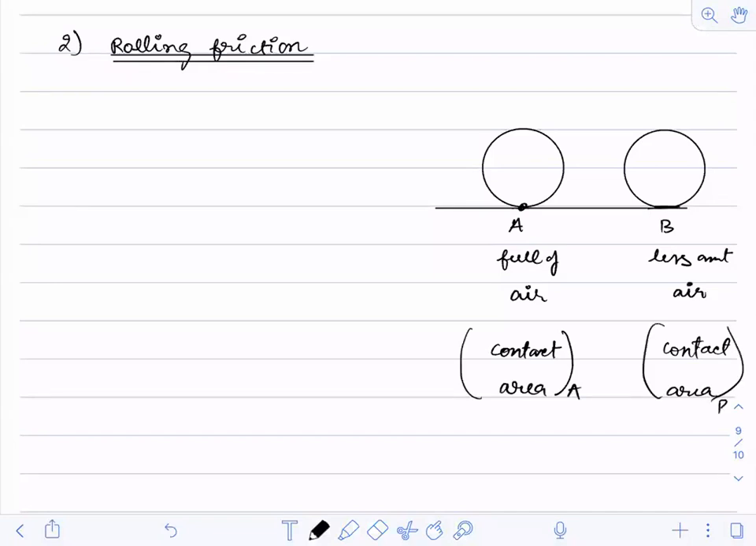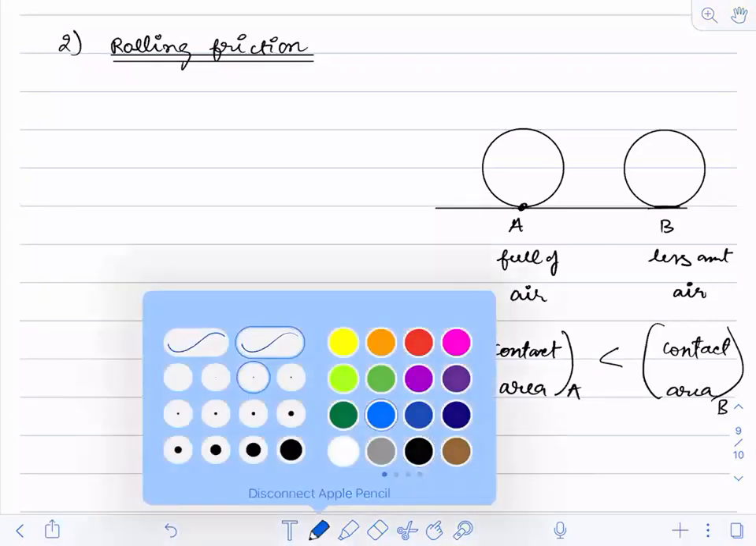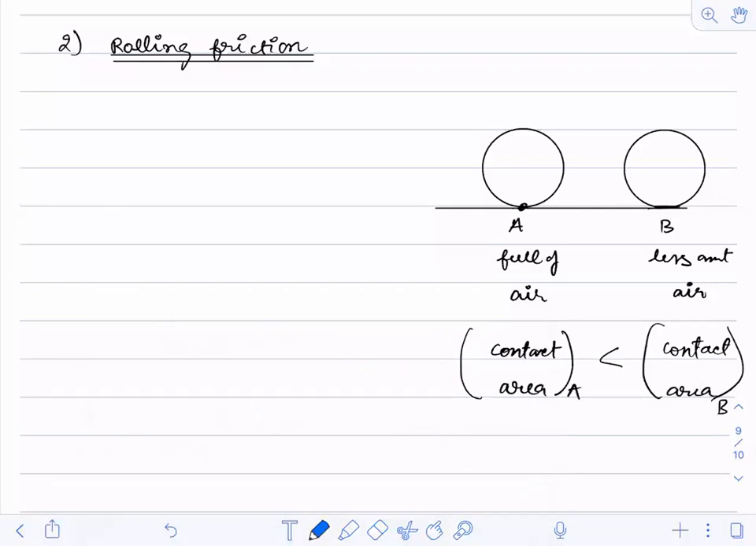I can say with my experience that the contact area in case B is greater as compared to the contact area in A. Because when the air is not present, there is a larger contact between the surface and the tire. Now, why am I taking all these points? I wanted to give a real example that most of you would have encountered at some point in your life.